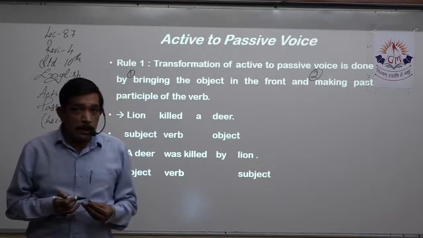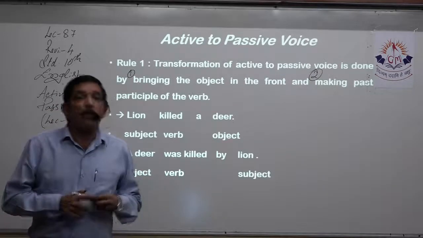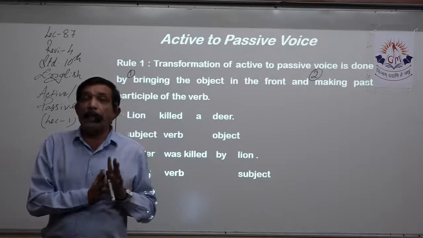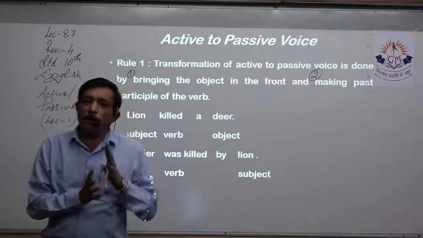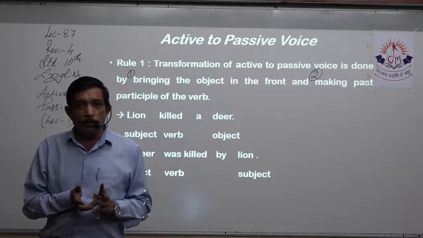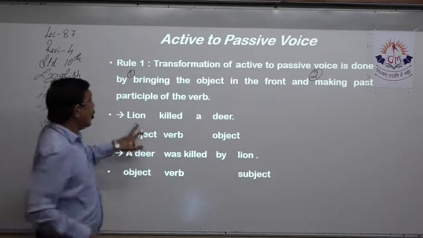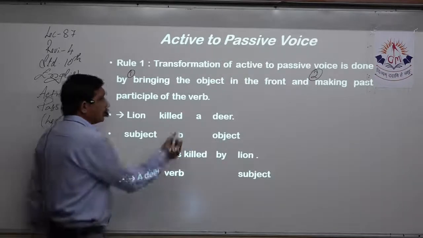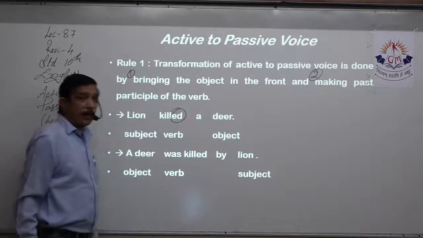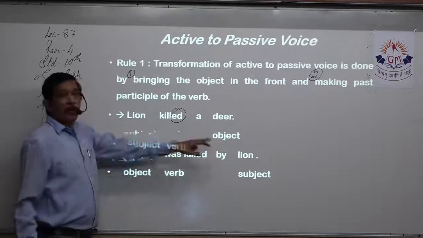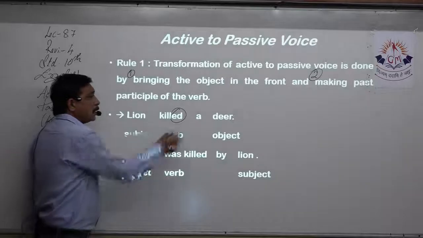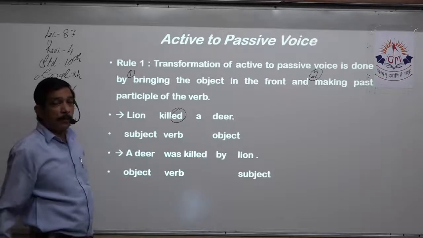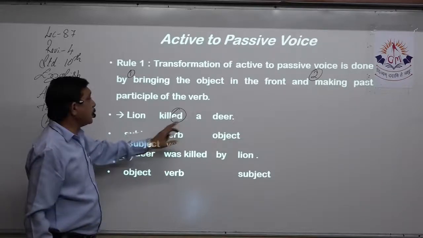We do not change the tense, but whichever verb it is, we are going to make the past participle by taking the help of the helping verb. Now if a helping verb is given, we don't have to do anything, right? Now, lion killed a deer. Now ed tells me this is past tense. This is subject, verb, object, where lion is the subject, a deer is the object, and the lion does the action of killing. That is killed, past tense, killed a deer.